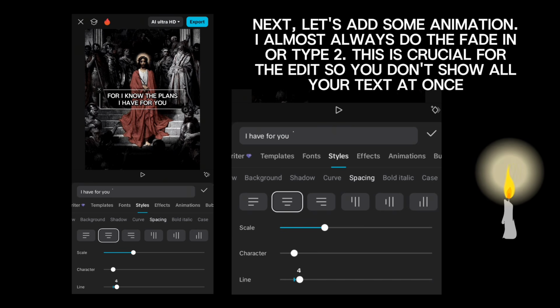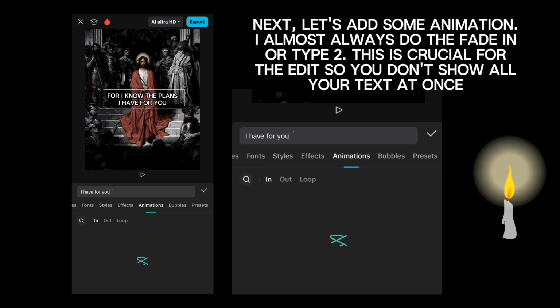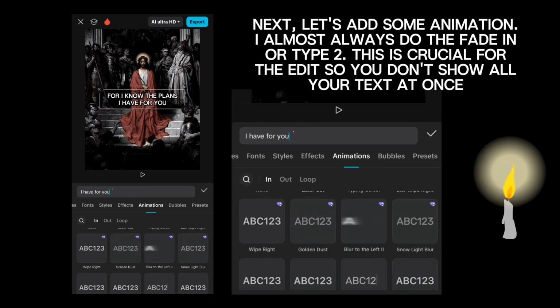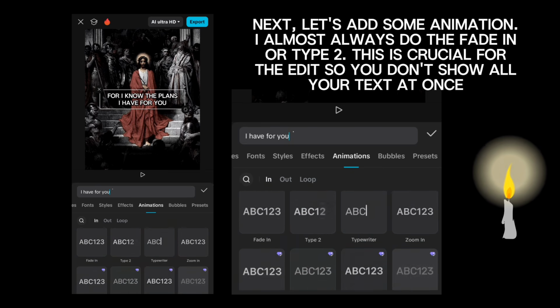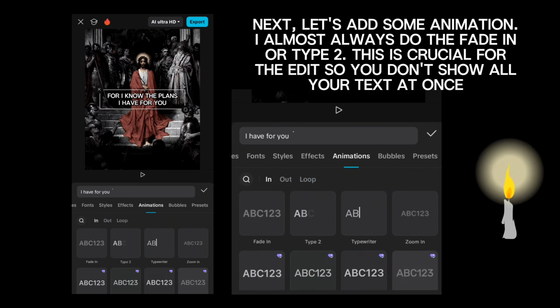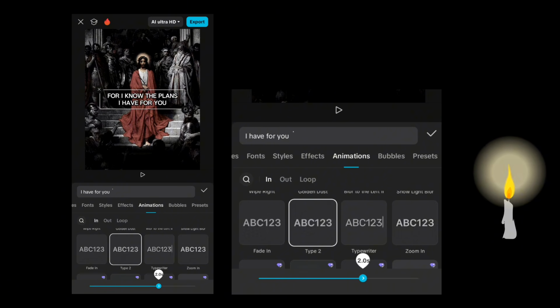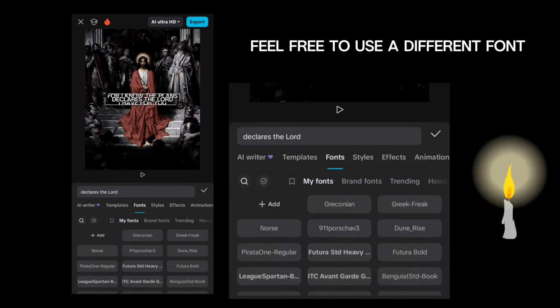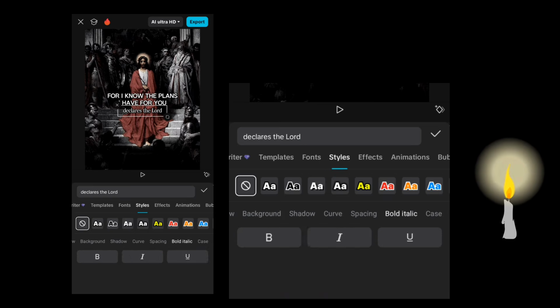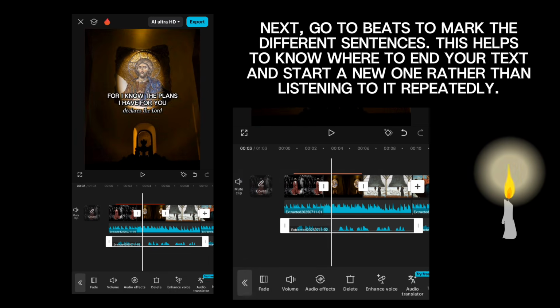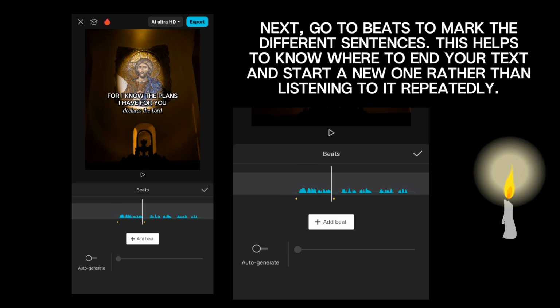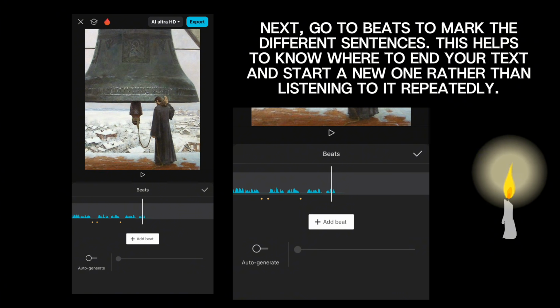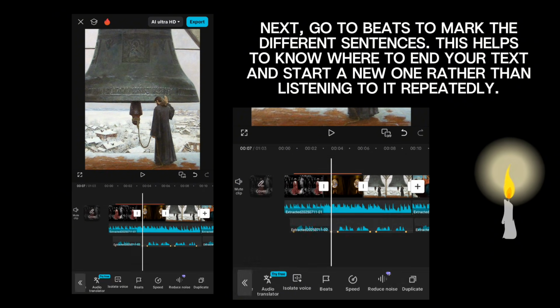Next, let's add some animation. I almost always do the fade in or type 2. This is crucial for the edit, so you don't show all your text at once. I add my other text. Feel free to use a different font. Next, go to Beats to mark the different sentences. This helps to know where to end your text and start a new one rather than listening to it repeatedly.